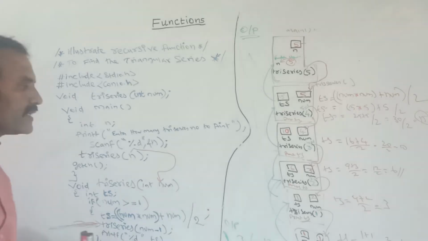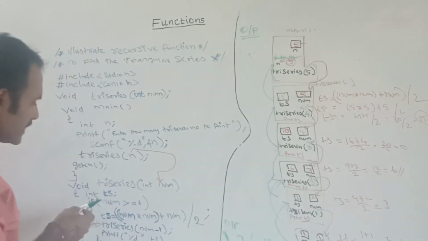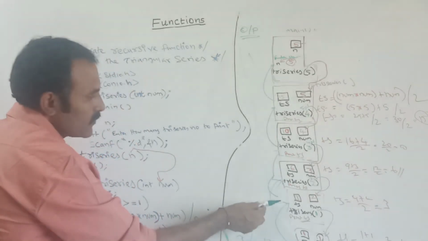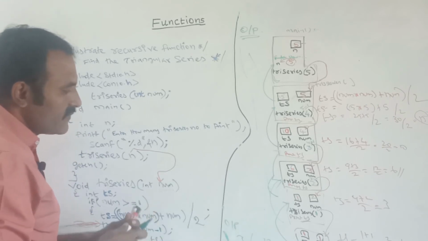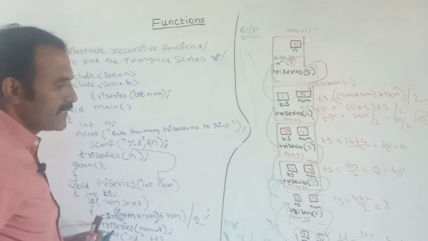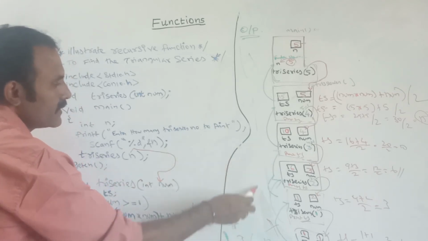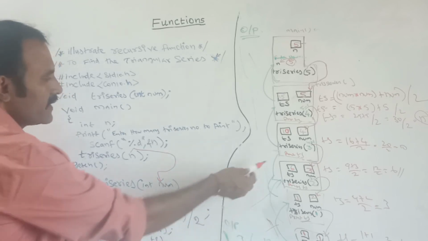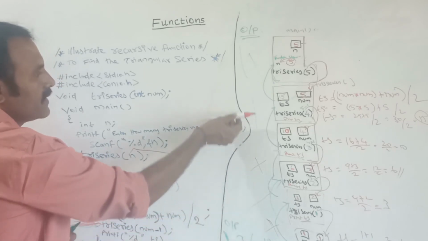One important thing is, once the condition is false, it comes in the backward direction. Once it comes in the backward direction, these variables will be killed, that is deleted. Once the controller comes back to this step, this frame set will be killed. Each and every time it comes back, this will be killed.